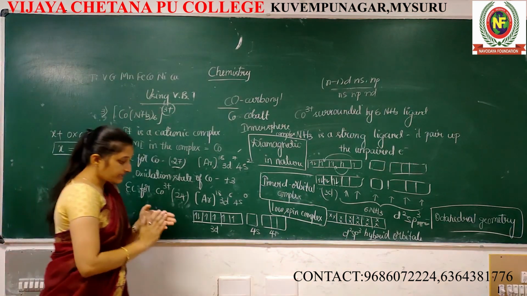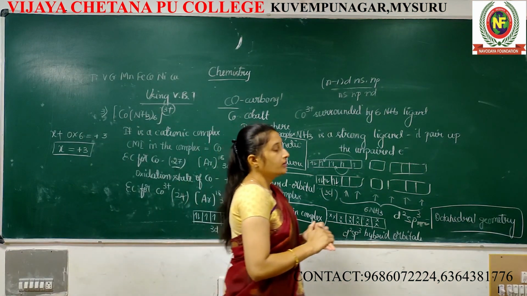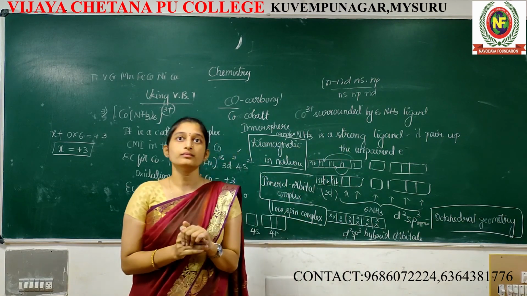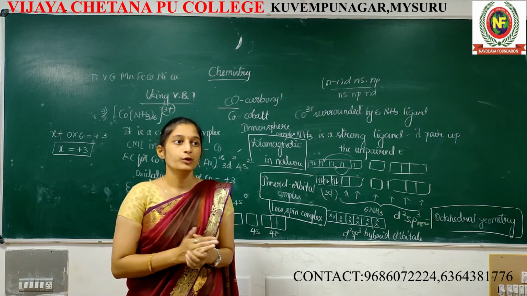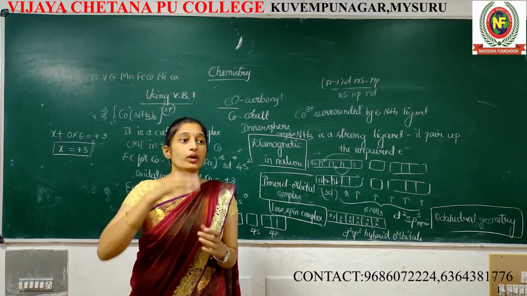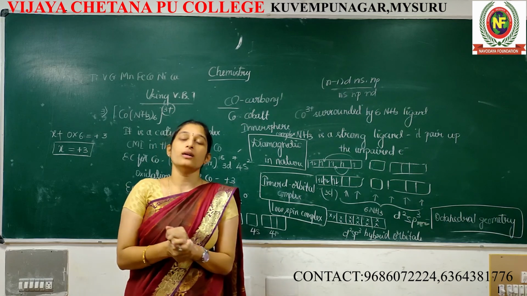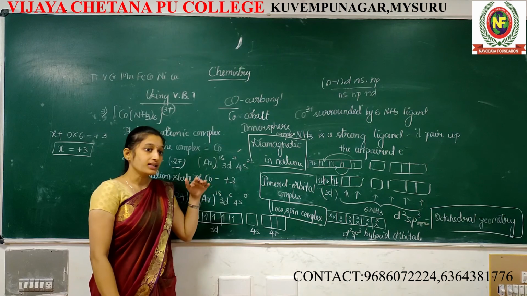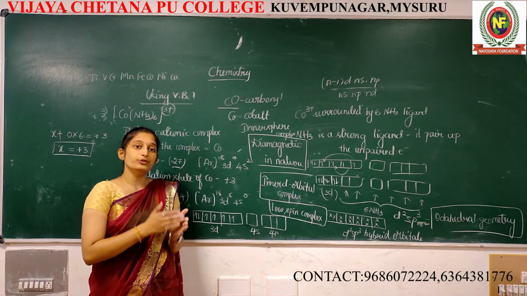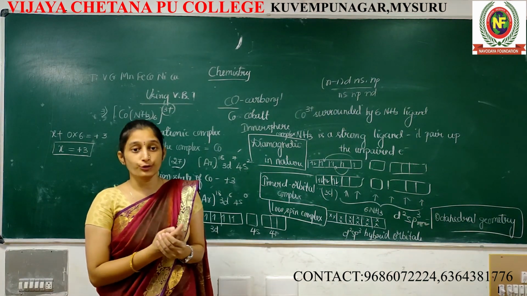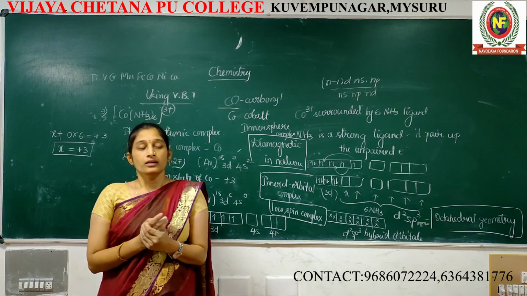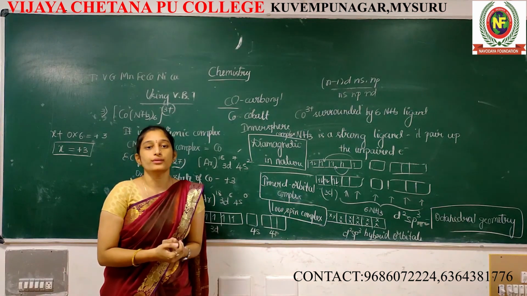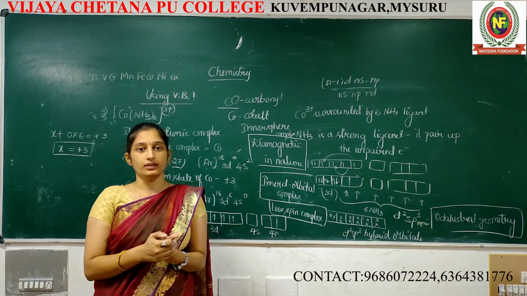Okay. Next class, in today's session, we completed VBT postulates and Werner's drawbacks. What are all the Werner's drawbacks? This VBT successfully gave the useful, fruitful explanation for the drawbacks of Werner's. In this class, we came across the postulates of VBT, valence bond theory.